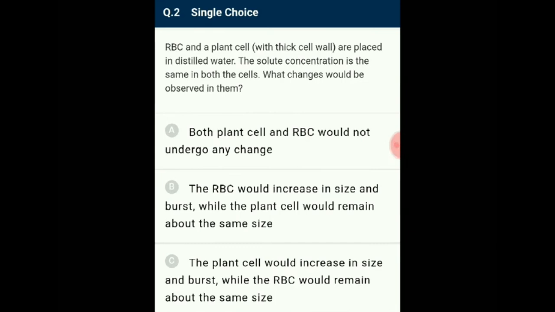RBC and plant cell are placed in distilled water. The solute concentration is the same in both the cells. What change would be observed in them?